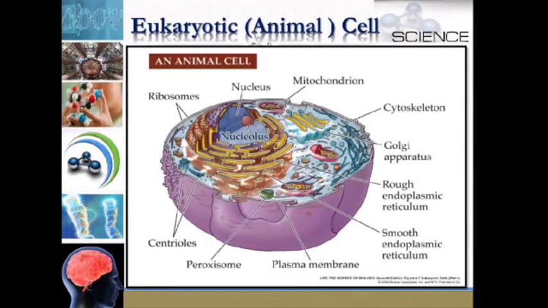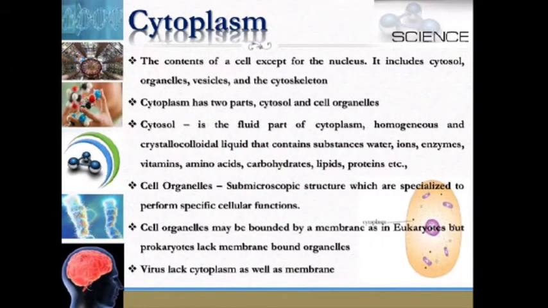You are looking at the structure of an animal cell. So cytoplasm is the contents of a cell except for the nucleus. It includes cytosol, organelles, vesicles and the cytoskeleton. Cytoplasm has two parts, cytosol and cell organelles.